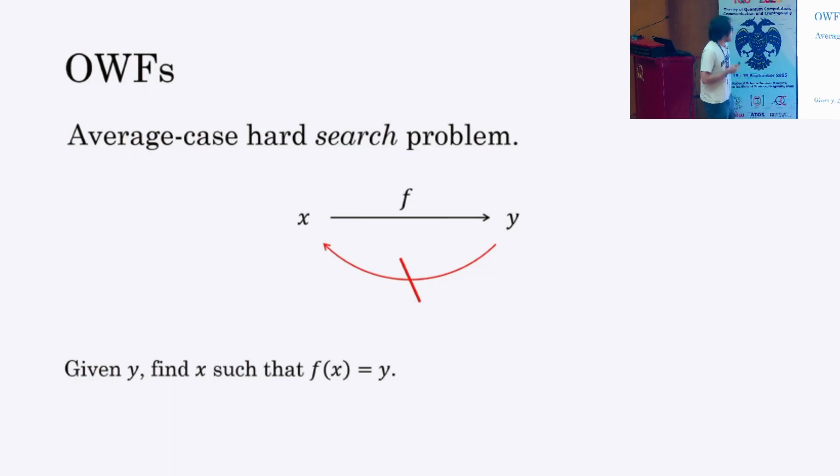The most basic example of such an average case hard problem is a one-way function. It is simply a function that is easy to compute but hard to invert. So the function f takes x as input and outputs y, but given y, it is difficult to find x such that f of x is equal to y. Because we are requiring to search for the x, this is an average case hard search problem.